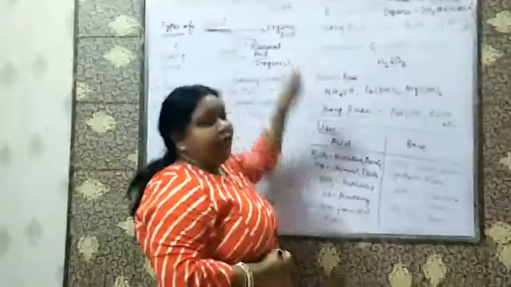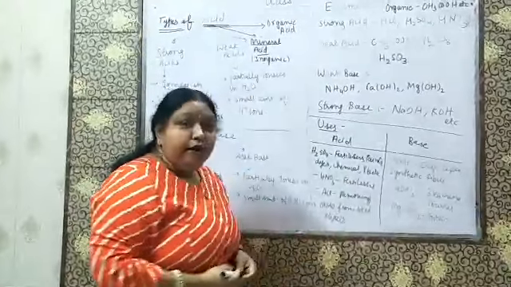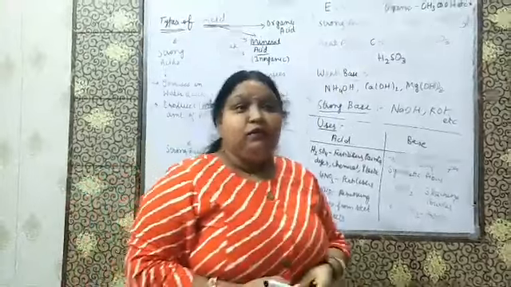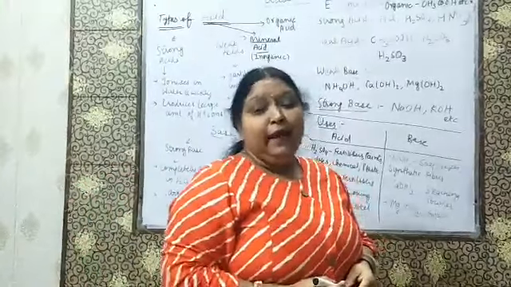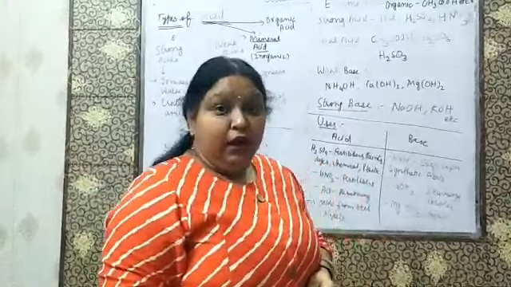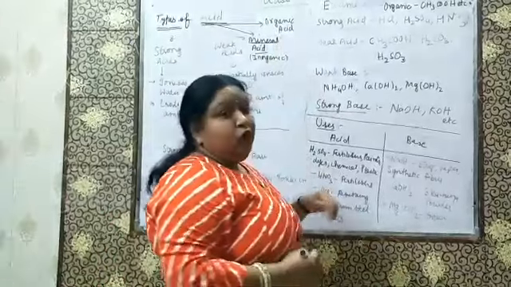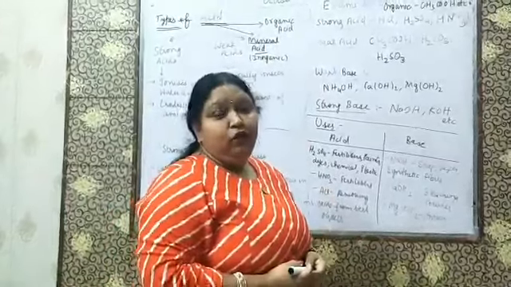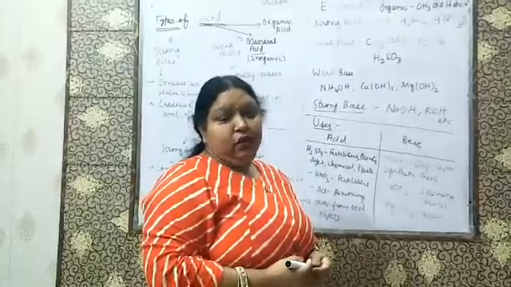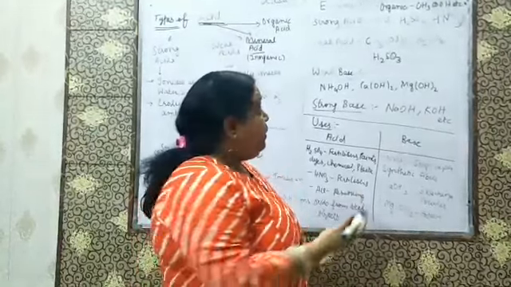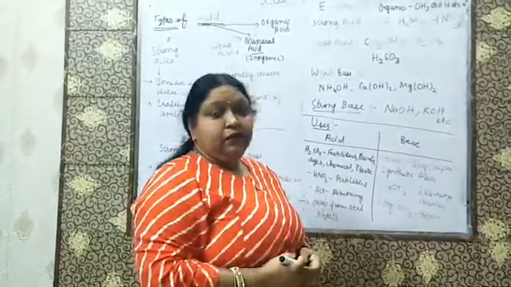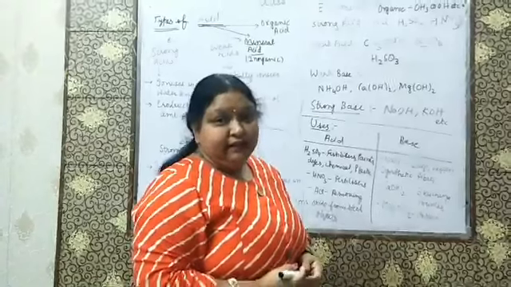Then organic acid. As the name suggests, organic acids are the acids which are made by plants and animals, which we usually eat. For example, citric acid, ethanoic acid, tartaric acid and oxalic acid.